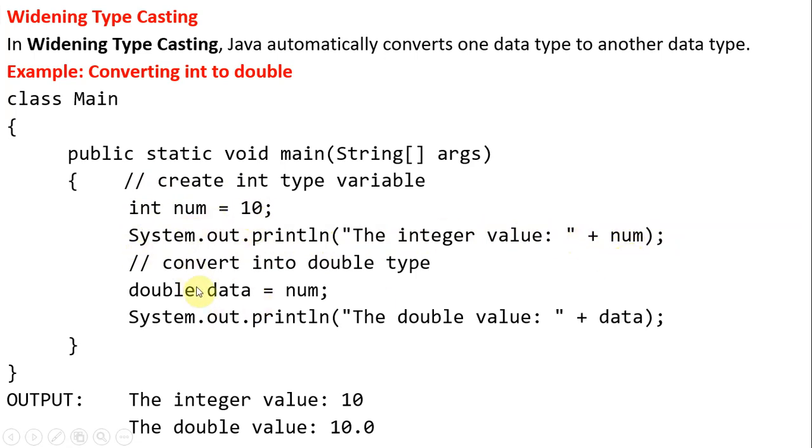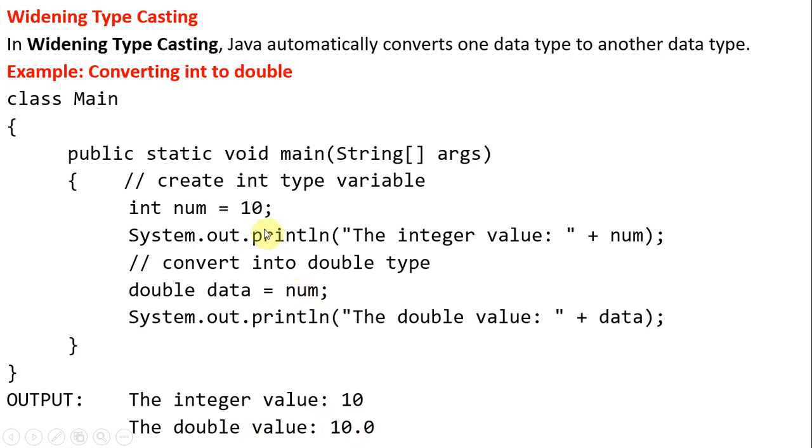Now we have to convert this data into double. So we take a variable data of type double, and we assign the num value. Actually num is an integer, so we are giving an integer value to the double variable. Again we print the double value. See the example: as an integer value we have 10, as a double value, 10.0.